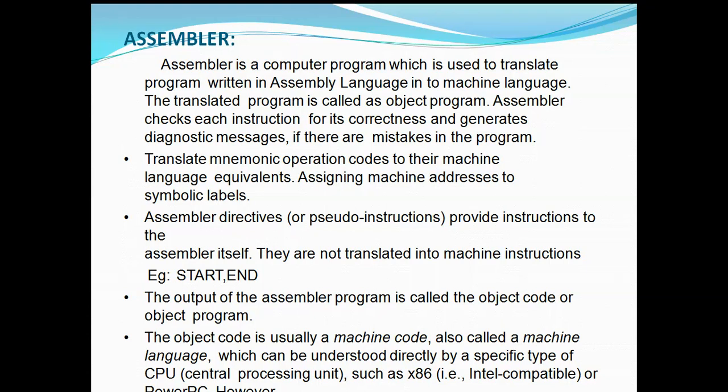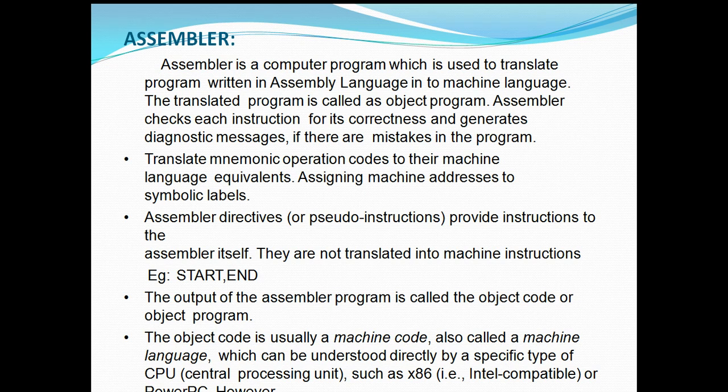Assembler directives provide instructions to the assembler itself. They are not translated into machine instructions. So assembler directives, or pseudo instructions, are also there, just like start and end. They provide instructions to the assembler itself. They are not translated into machine instructions. They just tell the assembler whether your program has started, whether your program execution has ended, everything will be instructed by these assembler directives to the assembler.